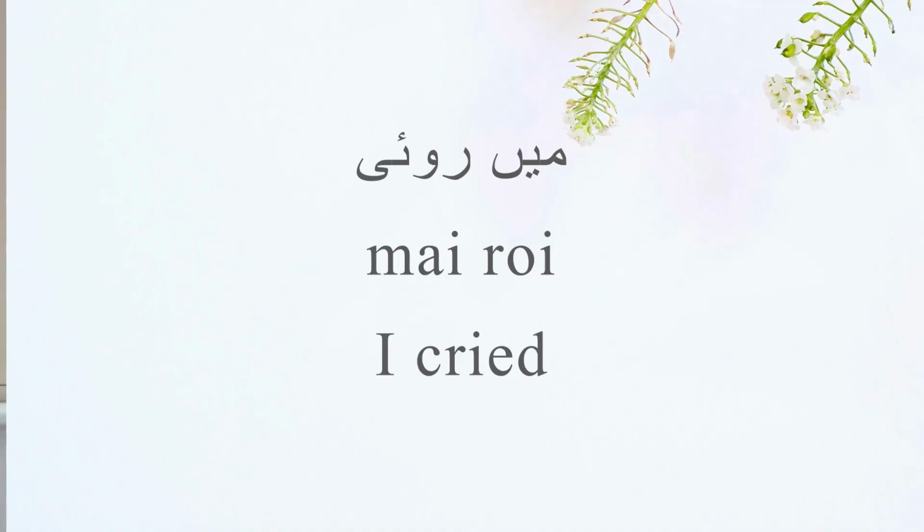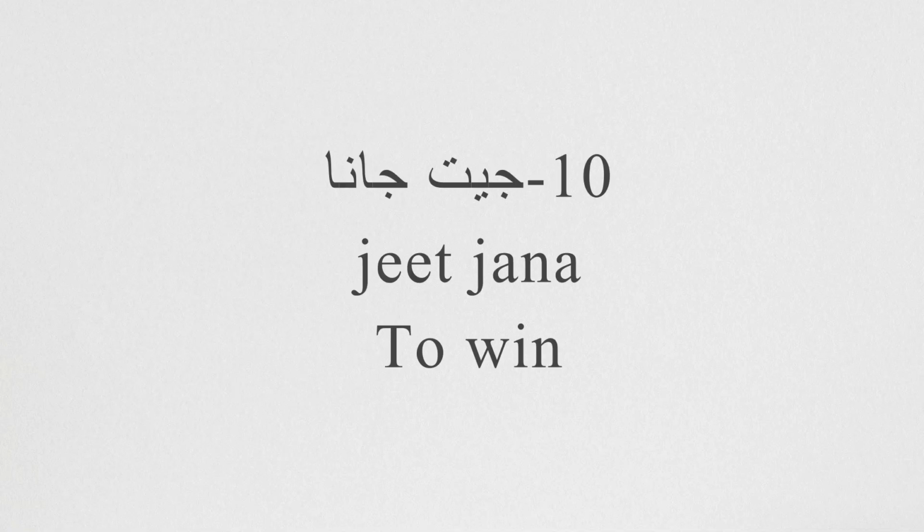So a man would say मैं रोया. I cried. Remember what I told you earlier? That the verbal stem, if it's ending with a vowel, it will be ya. Main roya. For a female, it will be main roi. I cried. Main roi. Next verb would be jeet jana.